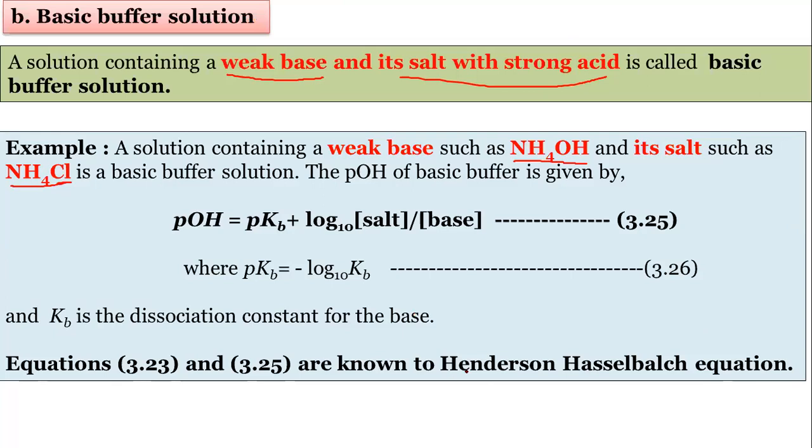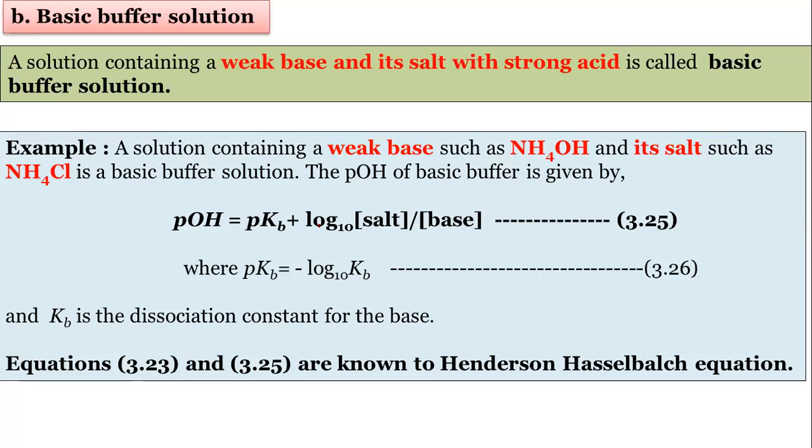Remember this name. These are the two scientists who gave these expressions. That's why the name Henderson-Hasselbalch equation is given.